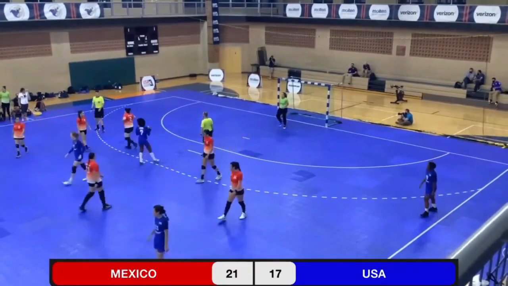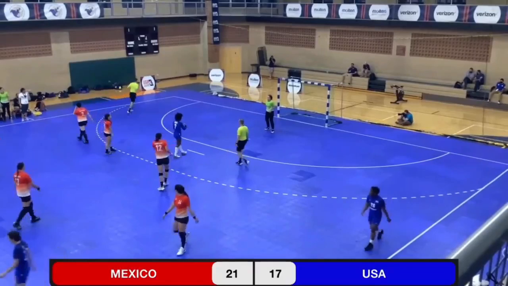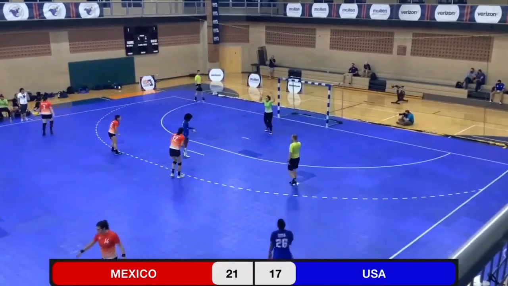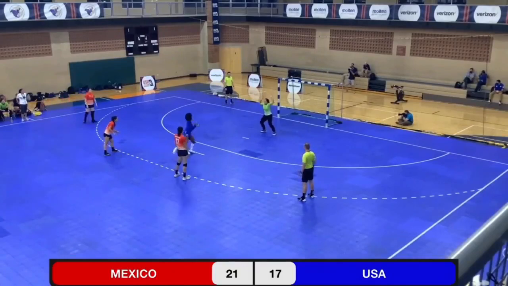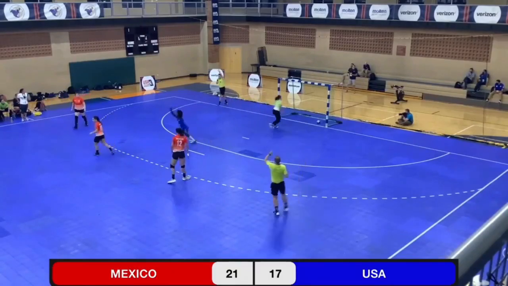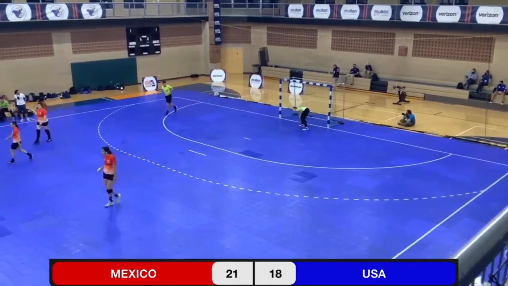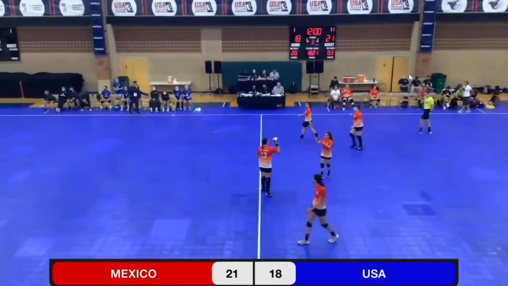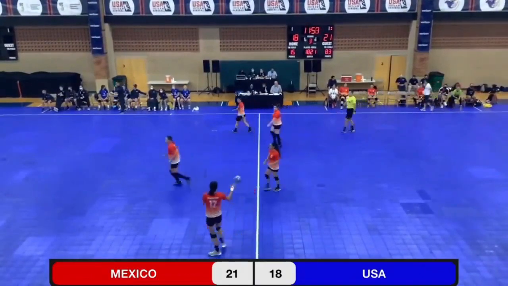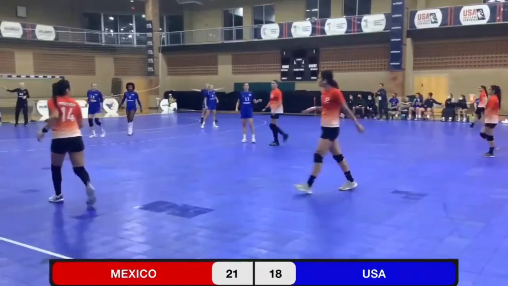And this will be a penalty shot opportunity for Binta Carvalho. And she scores it. Cuts the lead to 3, with 12 minutes remaining in the match.